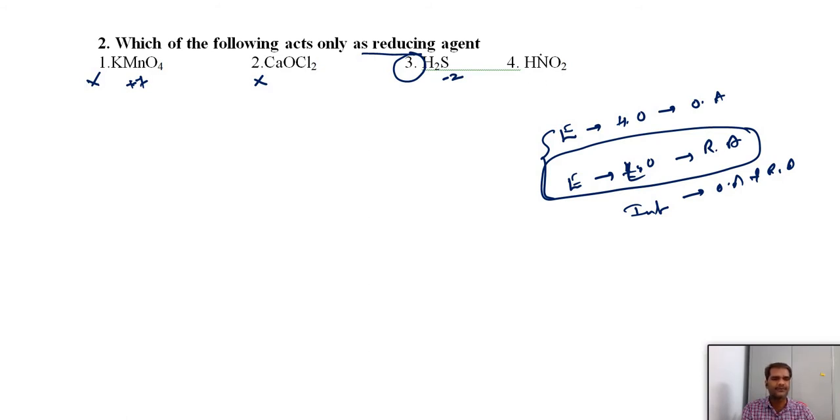You can see HNO2 here, where nitrogen has oxidation state +3. So HNO2 can act as both an oxidizing and reducing agent. And KMnO4 can act only as an oxidizing agent. Calcium oxychloride, bleaching powder, is also an oxidizing agent, due to the presence of nascent oxygen. So the answer is 3 here. The concept is important: how to identify oxidizing and reducing agents. You just have to check whether it exists in a higher oxidation state, lower oxidation state, or intermediate oxidation state.